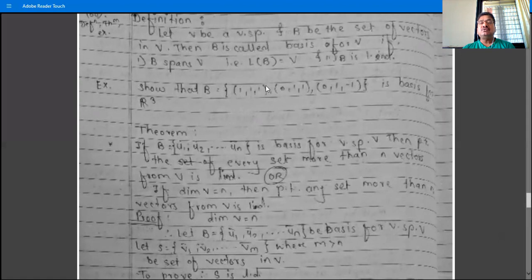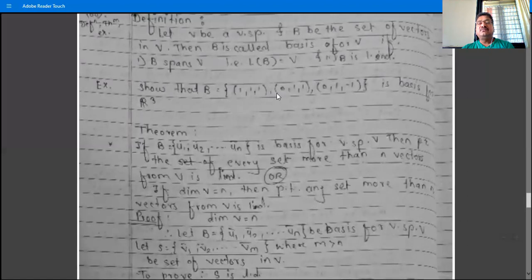That is, no need to show the two conditions, if the dimension of the vector space and the number of elements in the set are equal. The dimension of R3 is 3, B contains 3 vectors, and so just show that B is linearly independent or B spans V. Then it becomes a basis for R3.